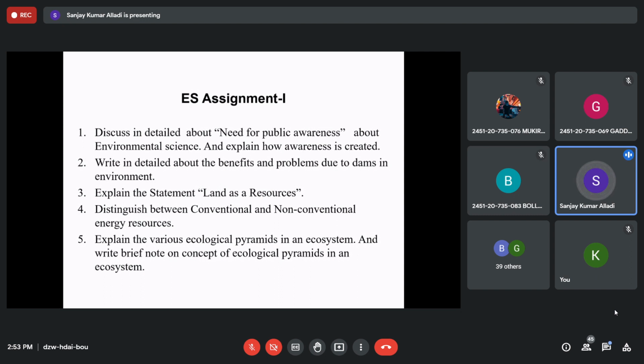And submit it in Google Classroom after your first internal, or within the first week of July. That is 1, 2, what would be that?